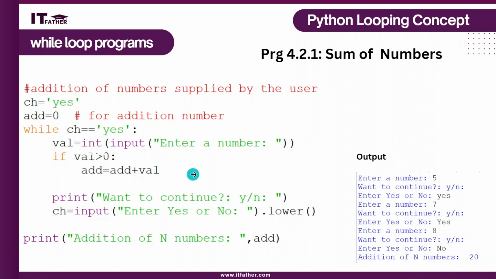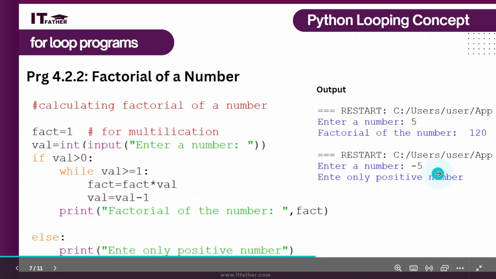It means there is no update statement directly given, but it is depending on the input of user. If user is typing yes, then the loop is going to repeat. If user is typing no, means apart from yes anything else is typed, it will be terminated. You can see the output also.